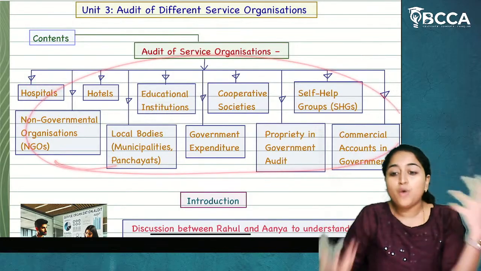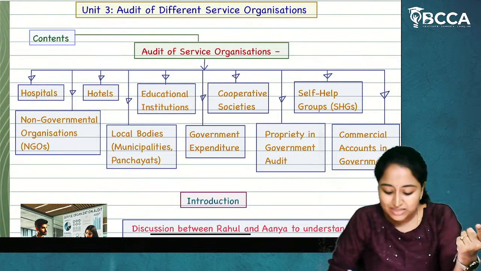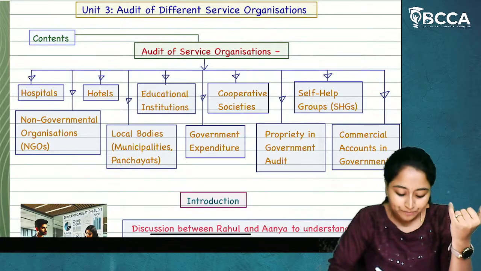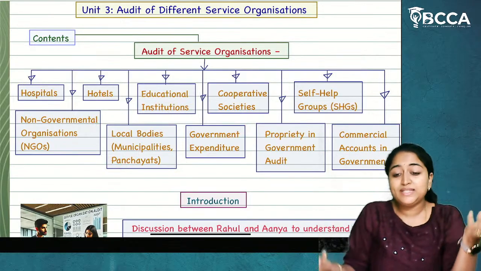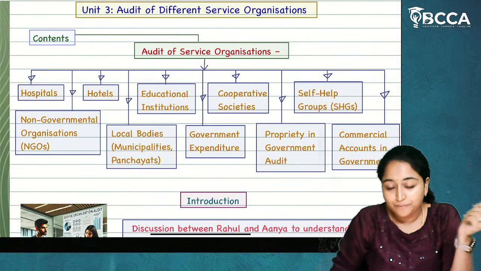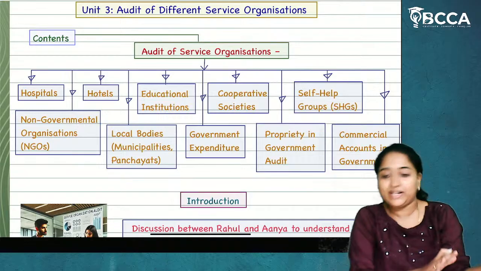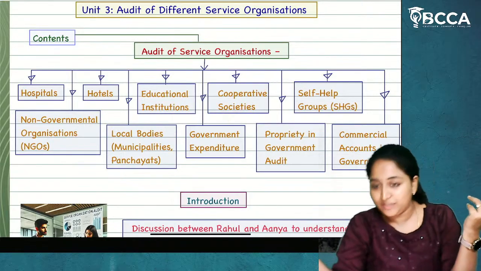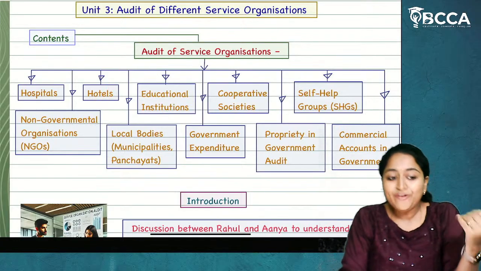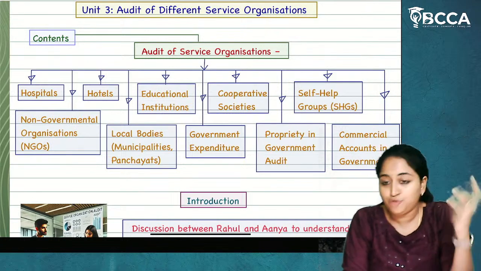In all this, what questions have been tested so far? Hospitals question has been tested, educational institutions tested, cooperative societies tested, local bodies tested, government expenditure tested, NGO is also tested. So what's there to tell that okay, only hospitals and educational institutions will be tested? If you're just focusing on what has been tested, what if they think that okay, these are so far tested, so in this particular attempt we'll go for cooperative societies or self-help groups or hotels. What has not been tested so far could be tested in the examination, or they might repeat the same question and give it to you in the examination.